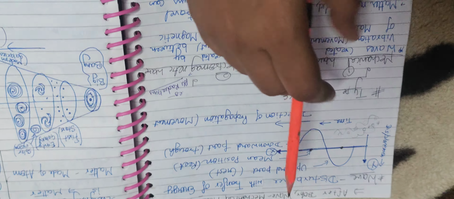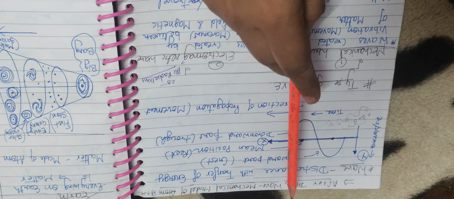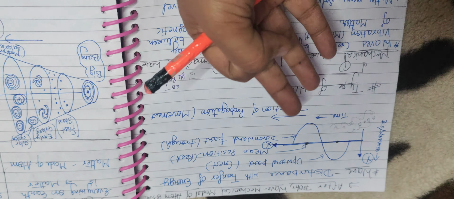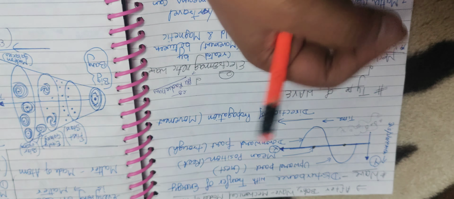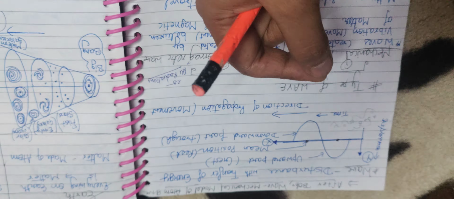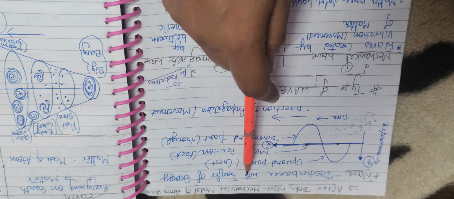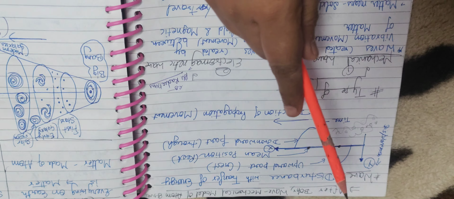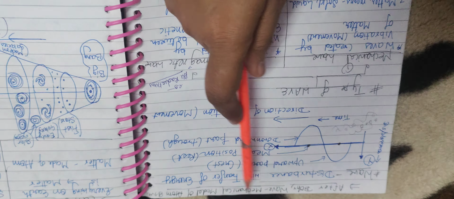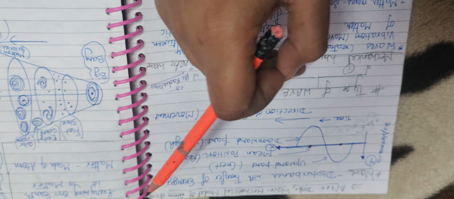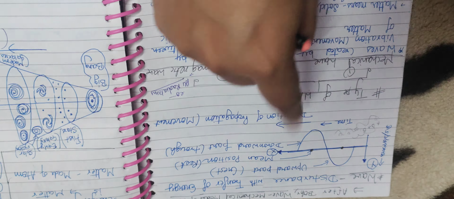Basically, this is where you get the term wave. After Bohr, you have already studied the three models: Thomson model, Rutherford model, and Bohr model. After the Bohr model, for explaining the behavior of the electron, there came another model. That model's name is the wave mechanical model, given by de Broglie. So what you have to keep in mind is that the de Broglie model came after Bohr. In that, he said that electrons send the energy in the form of a wave. They are not traveling in a straight line. They are traveling in a wave, up and down, up and down.